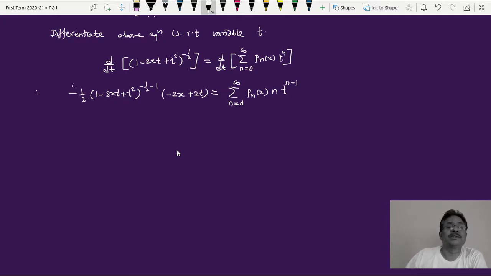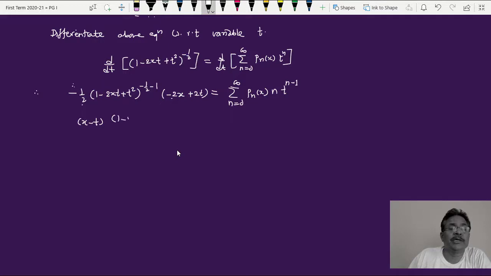Now rearrange this. There is a 2 in the denominator, and there is a 2 here and here. These 2s can be cancelled. This is negative, minus minus becomes plus, plus minus becomes negative, and therefore I can write here x minus t. This minus 1 can be taken into the denominator this way.